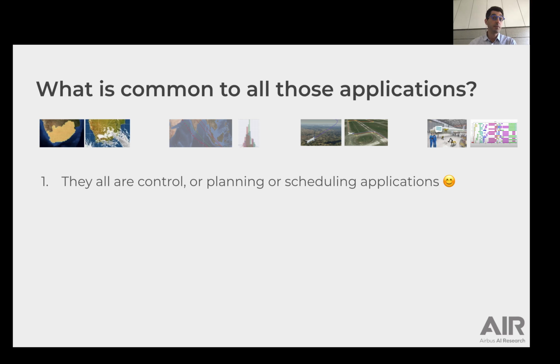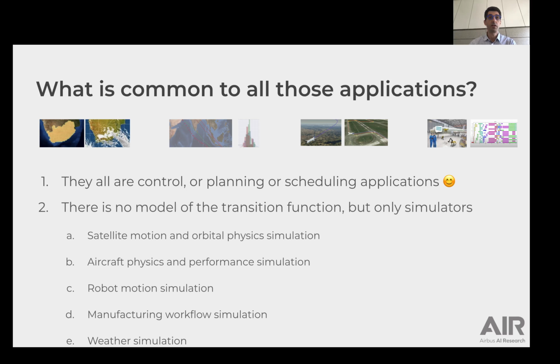So let's be positive. All those applications can be modeled as control, planning, or scheduling problems. However, they highlight a bunch of challenges for the community. First, there is no model of the state transition function, but only simulators of satellite motion and orbital physics, aircraft physics and performance evaluation, robot motion, manufacturing workflow, weather dynamics.